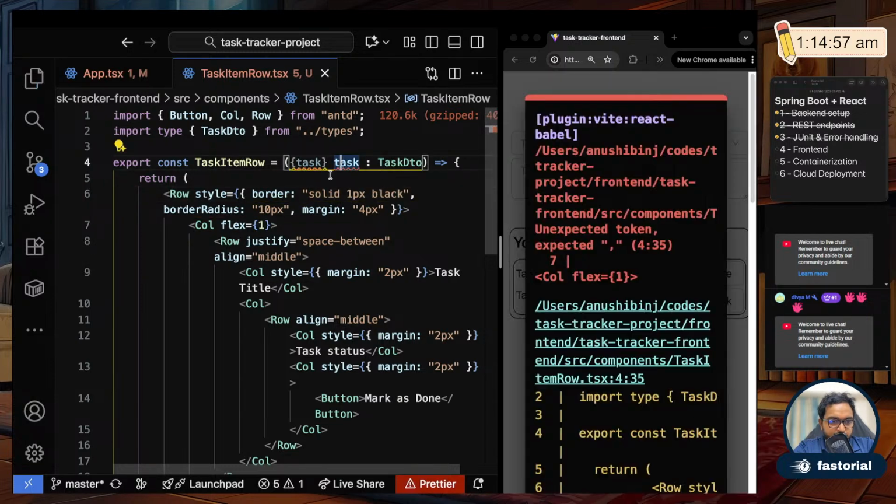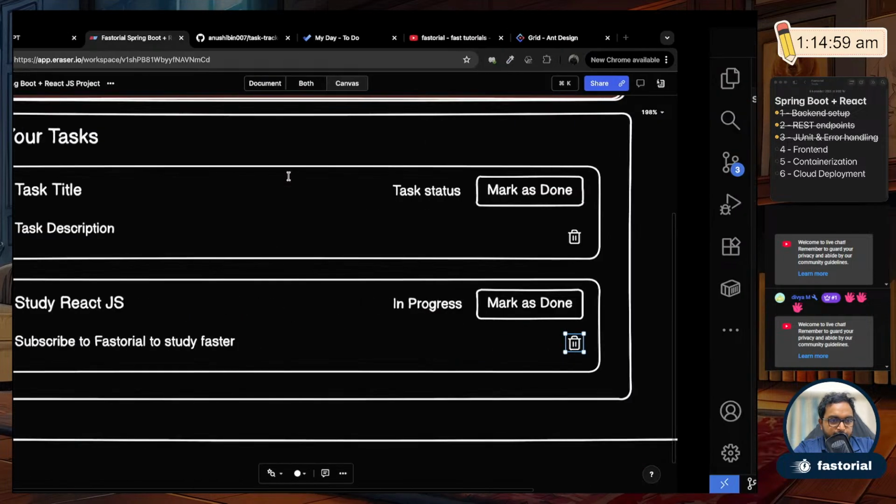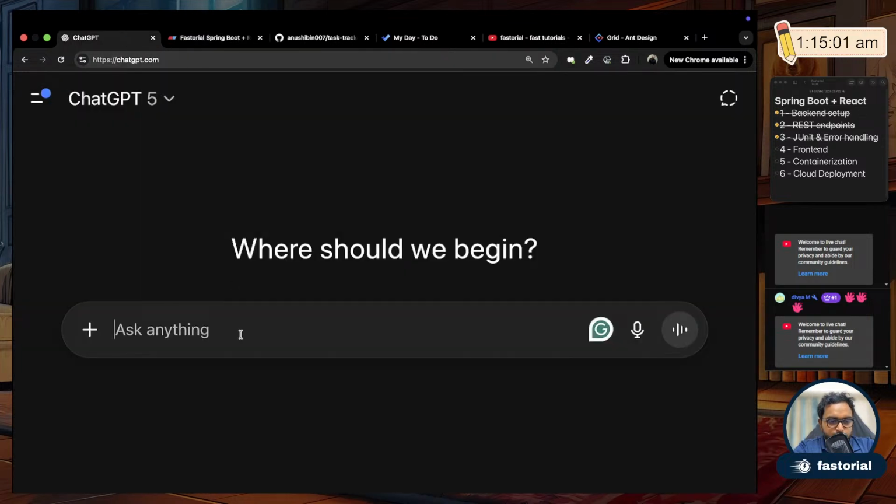I don't know the syntax for this. Just a minute, let me see that. How to receive a prop drill down value in TypeScript.